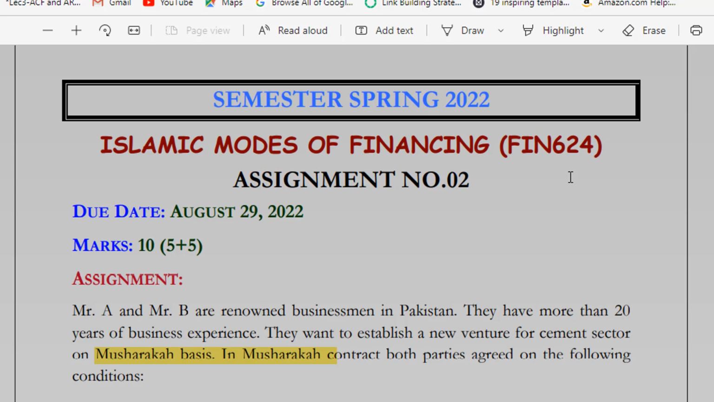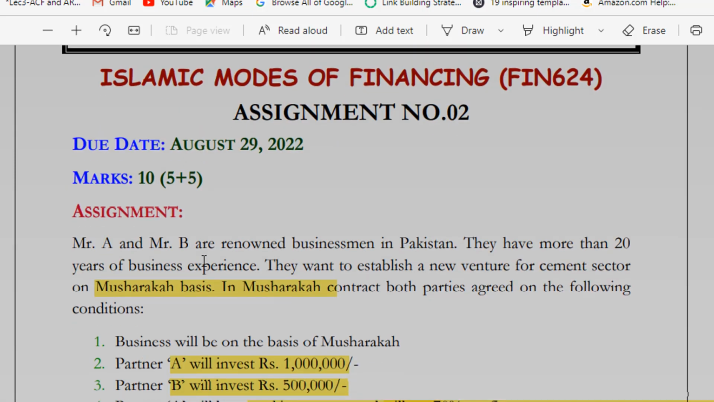In today's video we are going to solve assignment number 2 for the subject Islamic Modes of Financing, which has subject code FIN624. Its last date for submission is 29 August 2022 and its total marks are 10, but split into two tasks as clear from the marks division, 5 plus 5. So let's start the assignment.